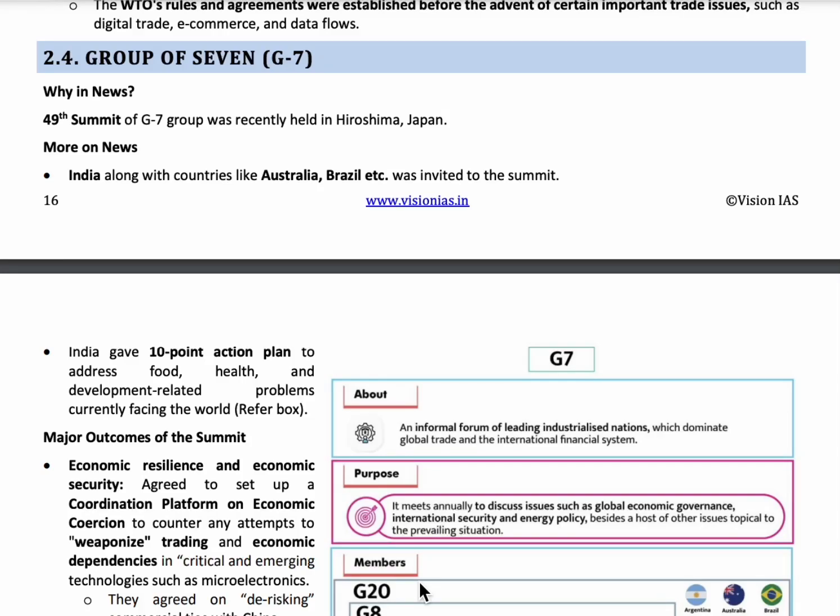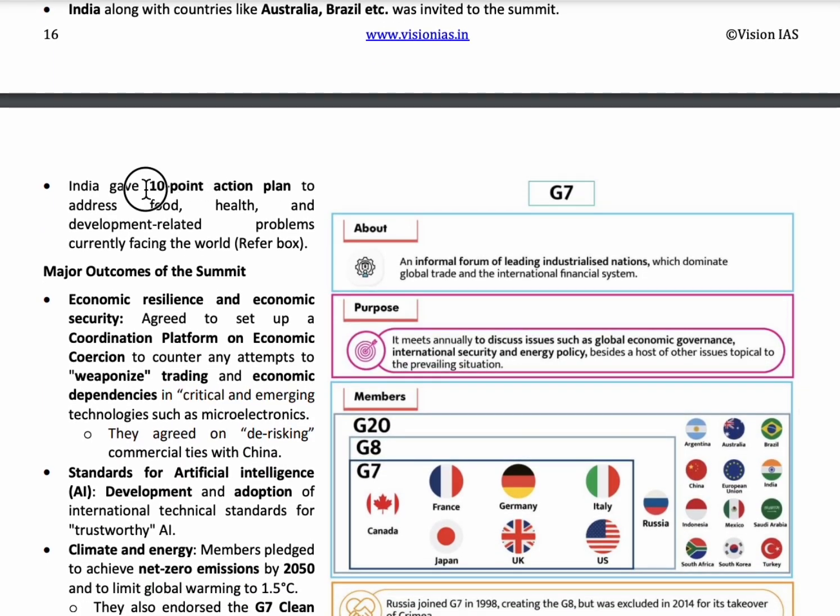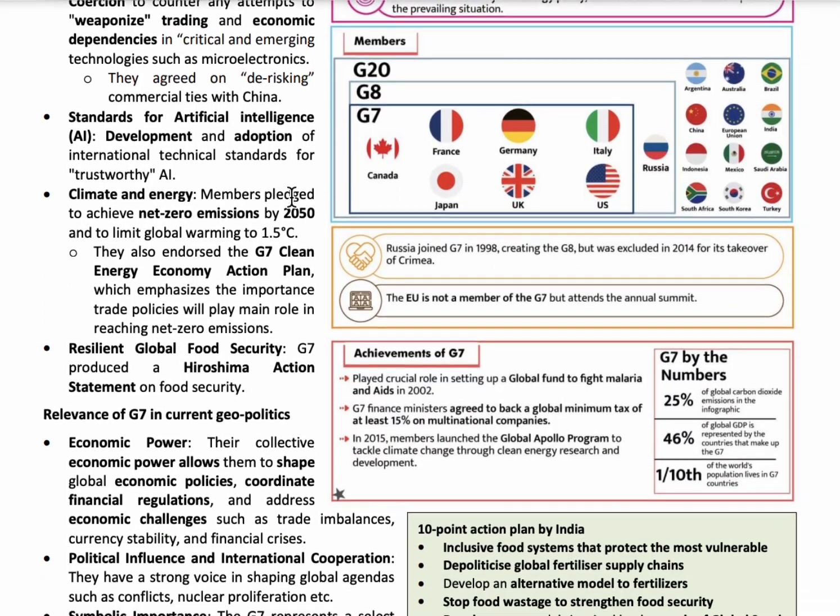Hello students, the topic is group of 7. Recently the 49th summit was held in Hiroshima in Japan. India, Australia, Brazil along with a few other country heads were invited to the summit. In this summit India has given a 10-point action plan which provides a few solutions to the problems faced all over